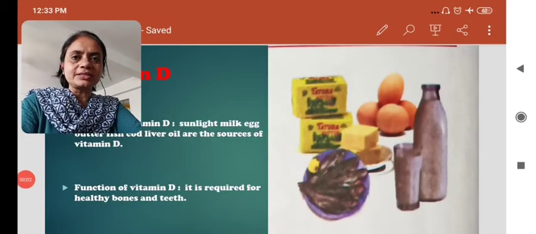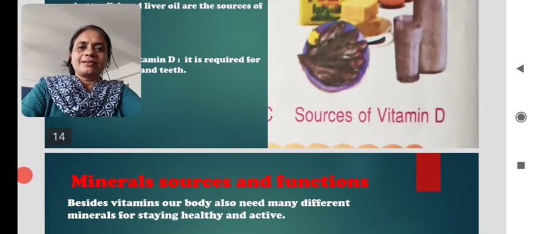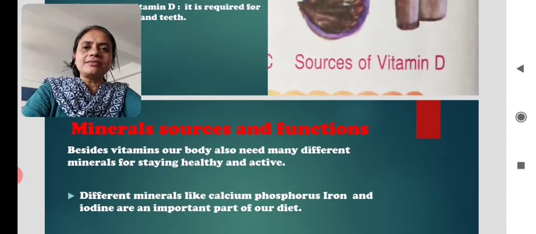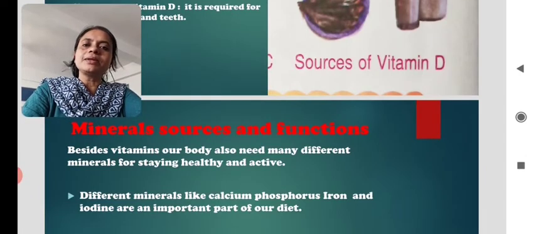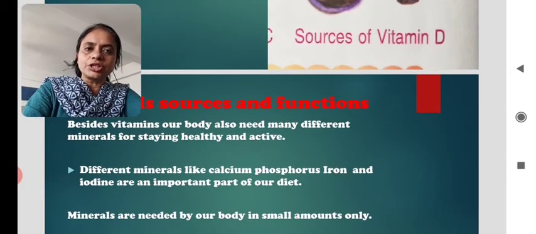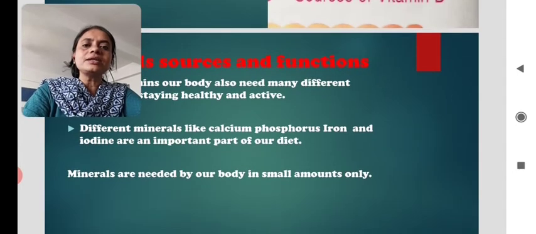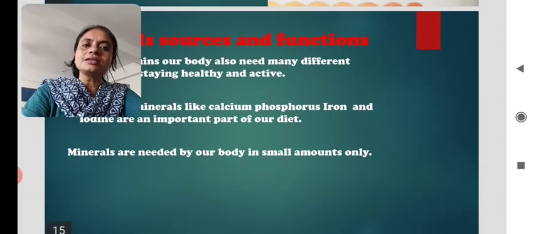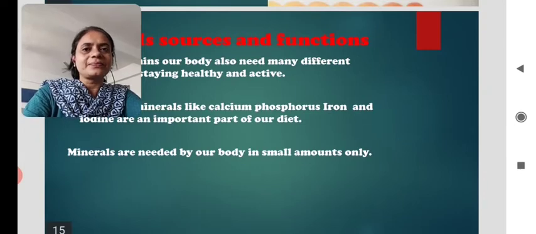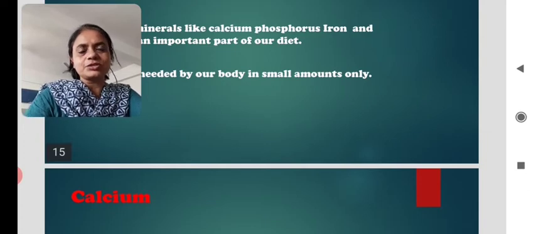Children, like vitamins, minerals are also very necessary for our body. Minerals, sources and functions. Besides vitamins, our body also needs many different minerals for staying healthy and active. Different minerals like calcium, phosphorus, iron, and iodine are an important part of our diet. Minerals are needed by our body in small amounts only. So let's now know about different kinds of minerals and their functions and sources.